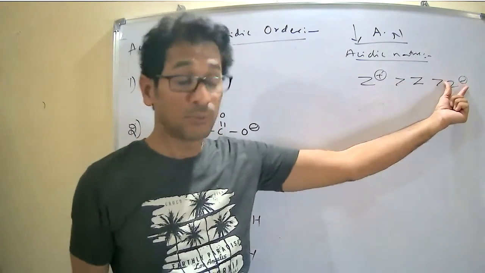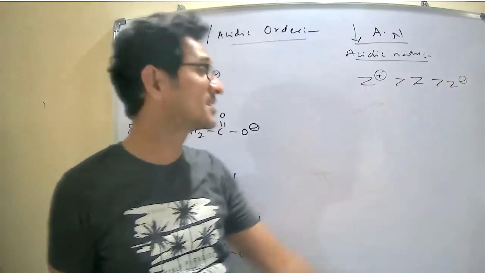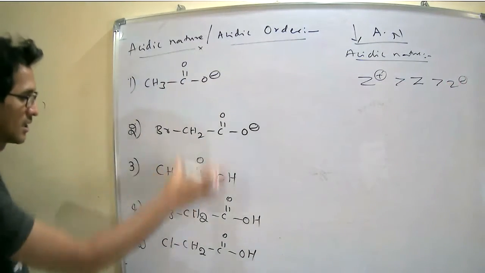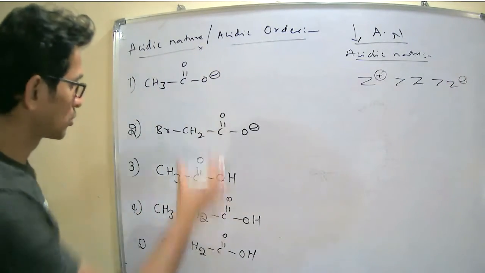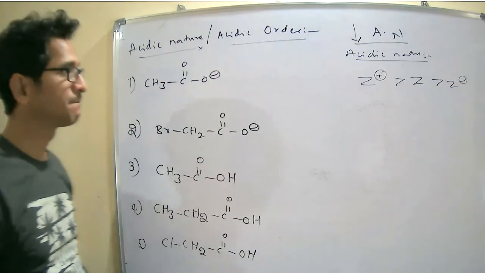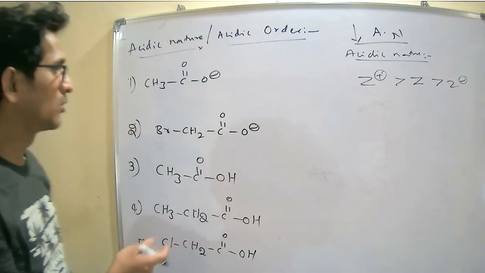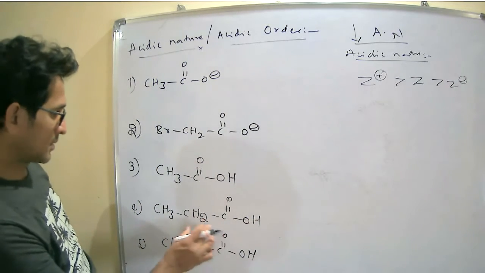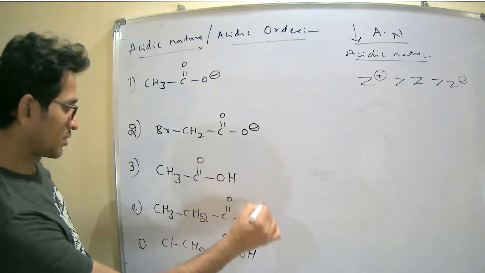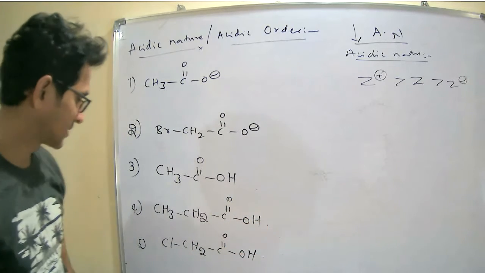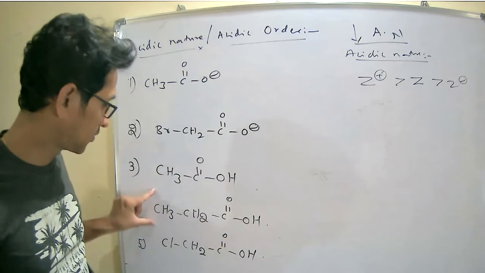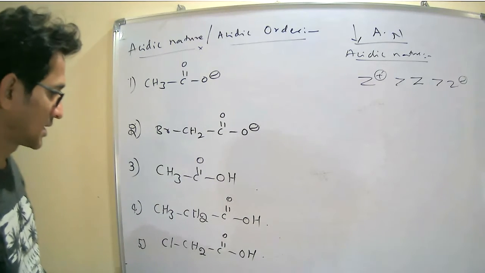Now go through all the compounds given. There is no compound with the positive charge, so go for the neutral. Among these, compounds 3, 4, 5 are the neutral compounds.